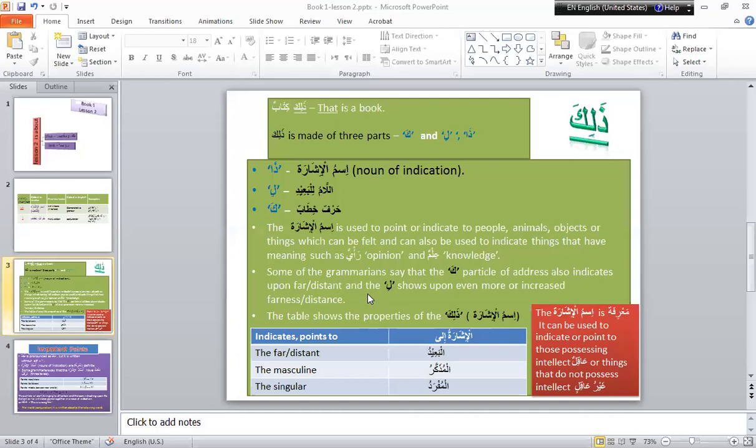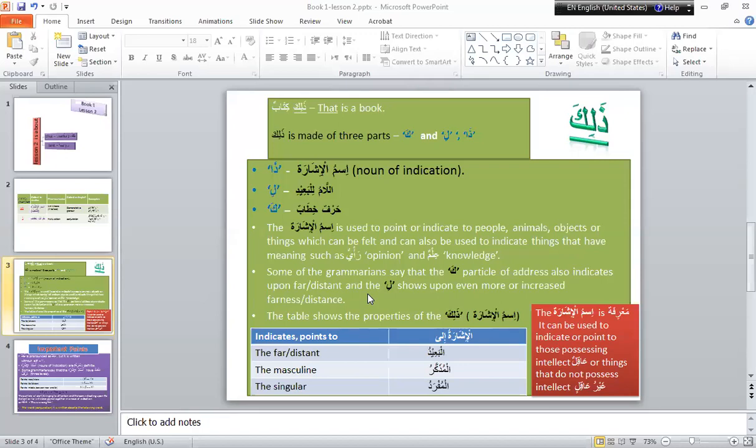Now, ishara means signal. Whenever we use a finger to show an object which is near, for example something lying in front of you, you use your finger to point it out.